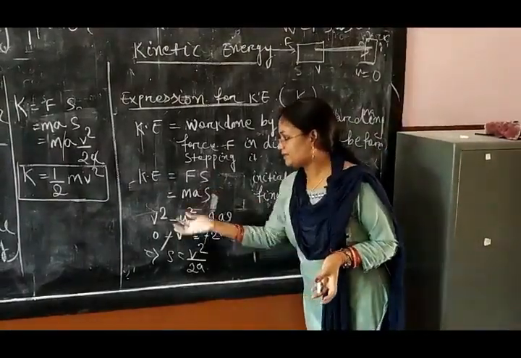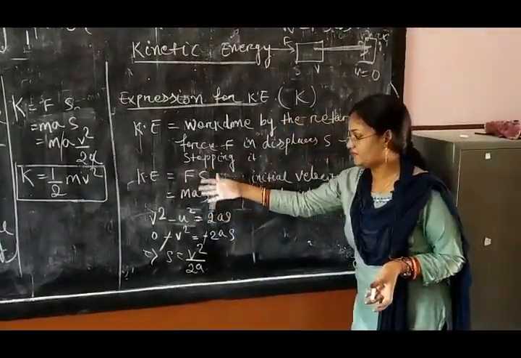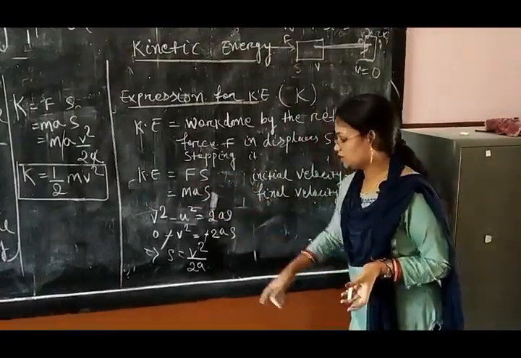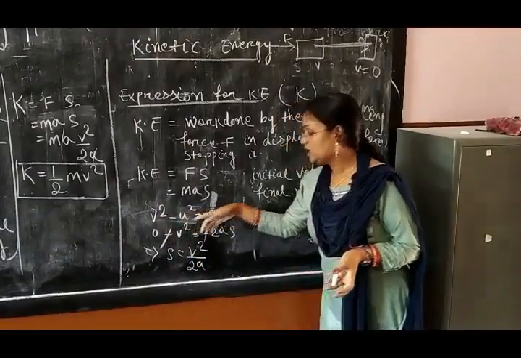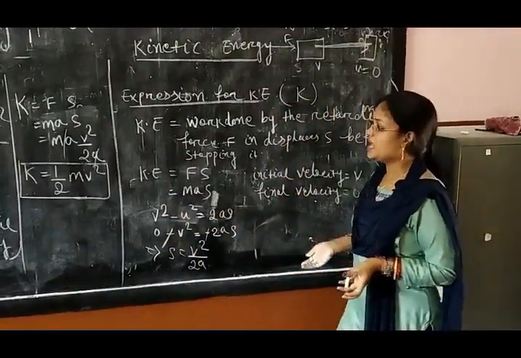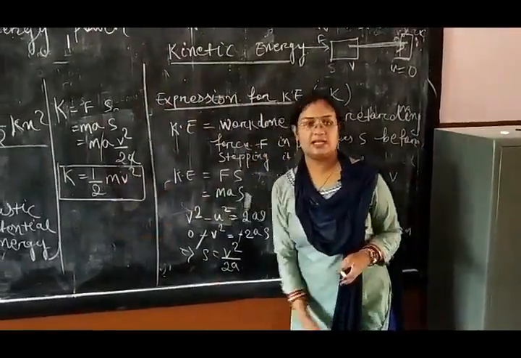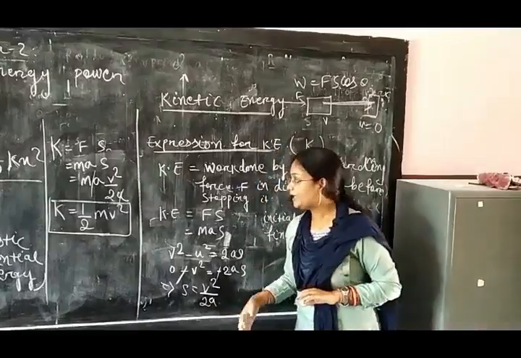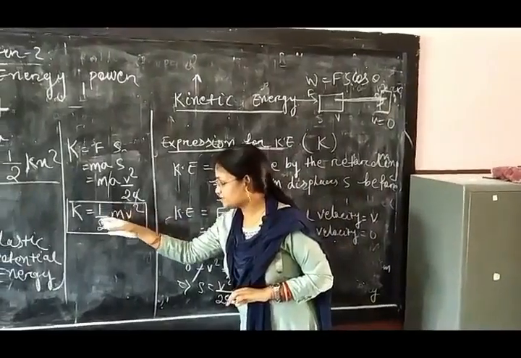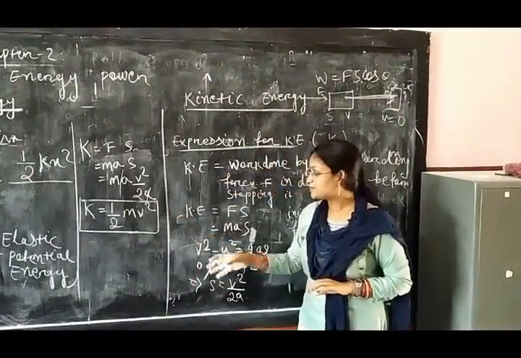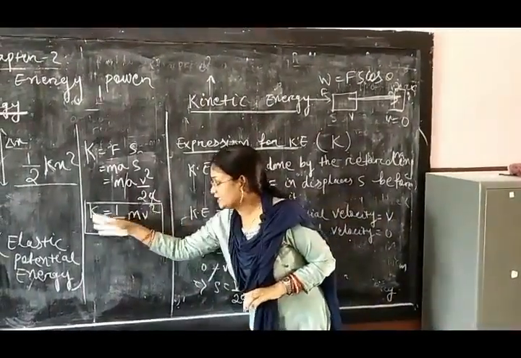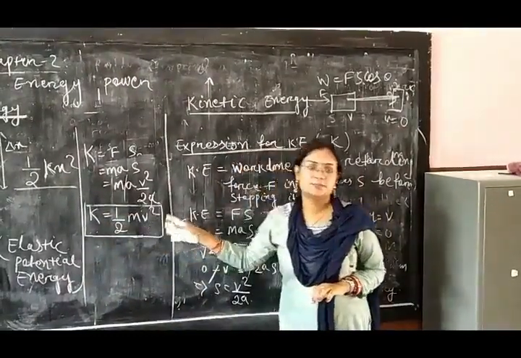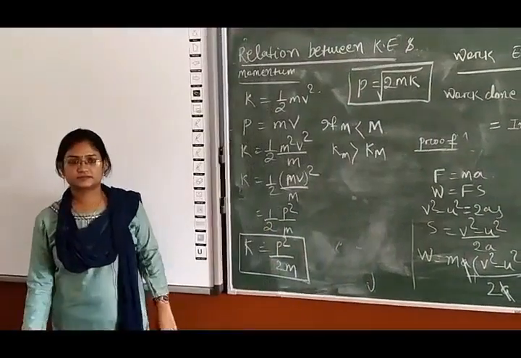So this is the easy way: kinetic energy is Fs, where F equals mass into acceleration, into S. First we have to calculate the value of S by using the third equation of motion. After that you will get kinetic energy equals half mv square. If speed is more, if V is more, then kinetic energy is also more. That is, kinetic energy depends on the speed of the body.